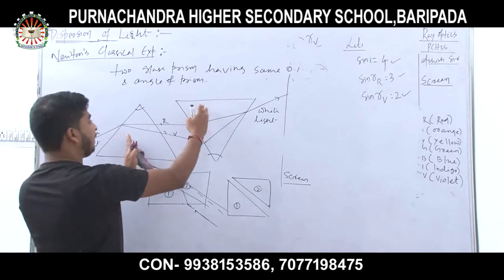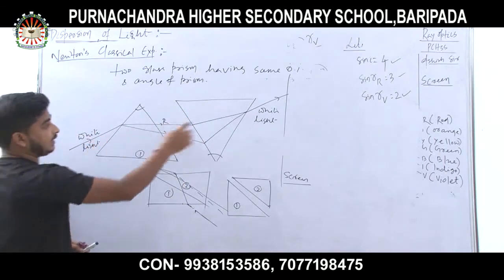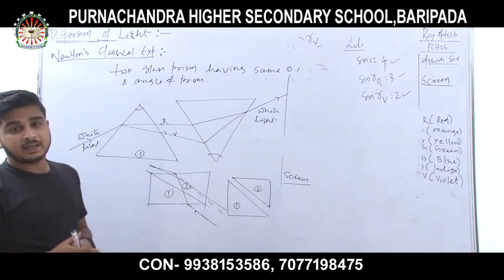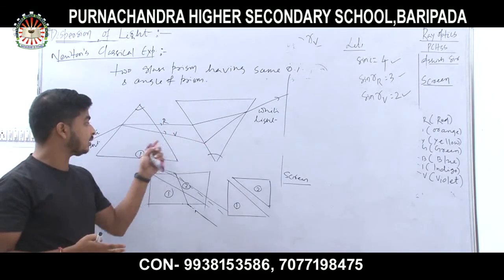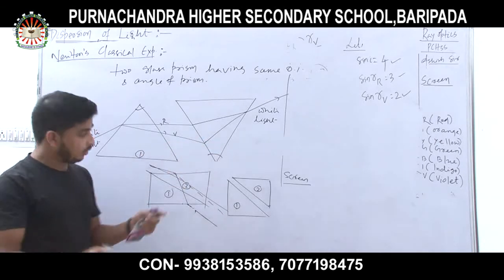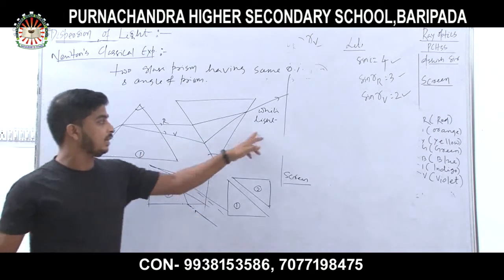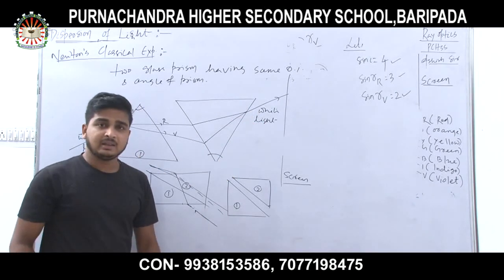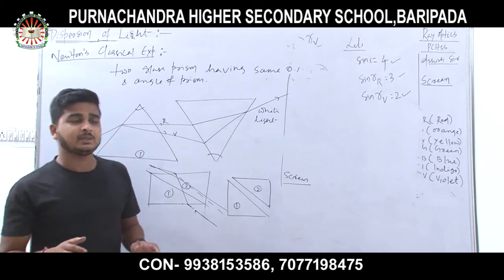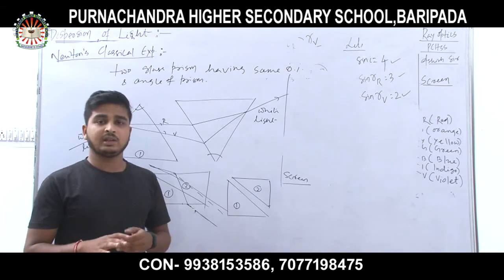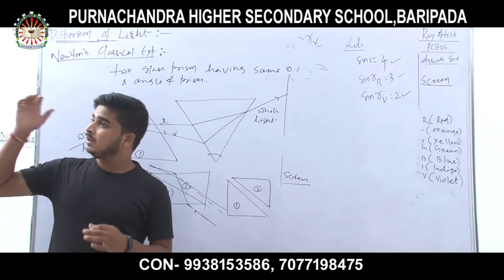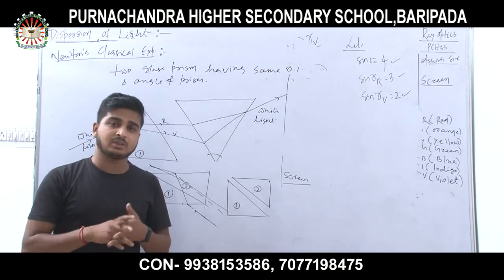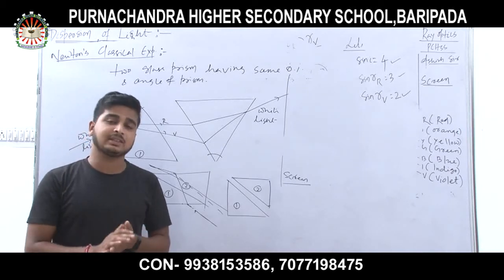And if you combine these things, then this light and this light will be parallel, because these two prisms behave like a combination. If I combine the two prisms, it will form like a glass slab, and similarly you can find white light. So tell me, if white light is formed by seven colors, then with the naked eye, if the light comes from the sun, why am I not able to see the seven colors?